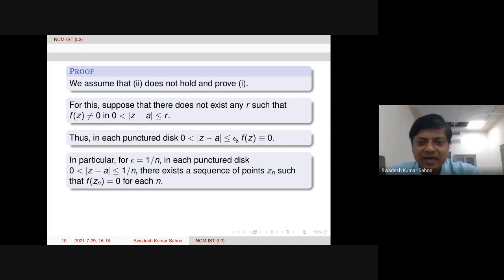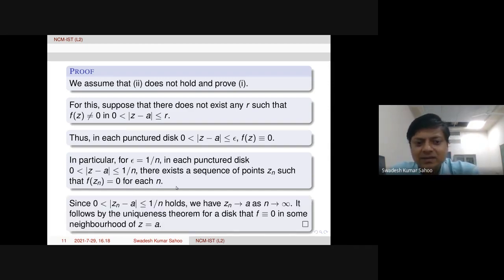So in particular, if we choose epsilon equal to 1 by n, we can find a sequence of points Zn such that f of Zn is 0 for each n, because we are saying in each punctured disk, f is actually equal to 0. Right? So here you see Zn tends to A. In this disk, Zn tends to A when n tends to infinity, isn't it?